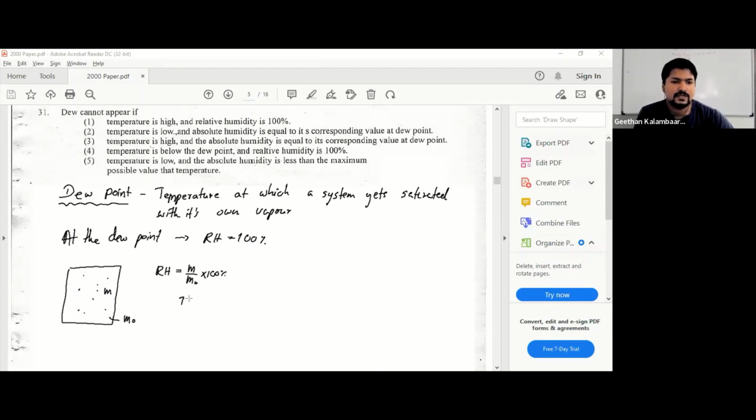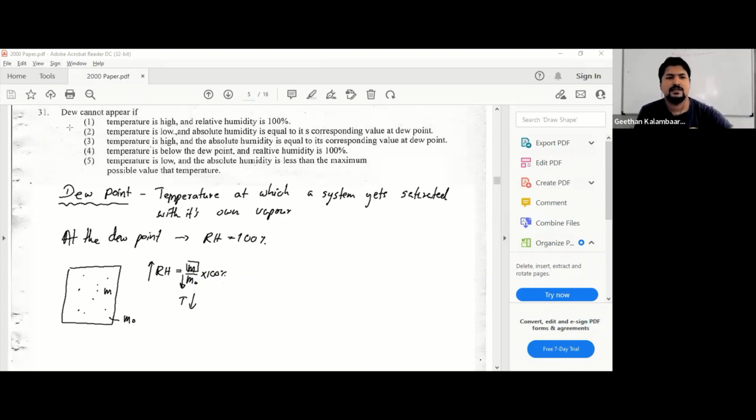So when you keep reducing the temperature, M is not going to change, it's a constant value. But when you reduce the temperature, the maximum amount of vapor that you can keep in a system depends on two factors: one is temperature, one is volume. So if you reduce the temperature, the amount that you can keep is going to reduce. So RH will be increasing. You reduce the temperature until a certain point at which the RH will be 100%.